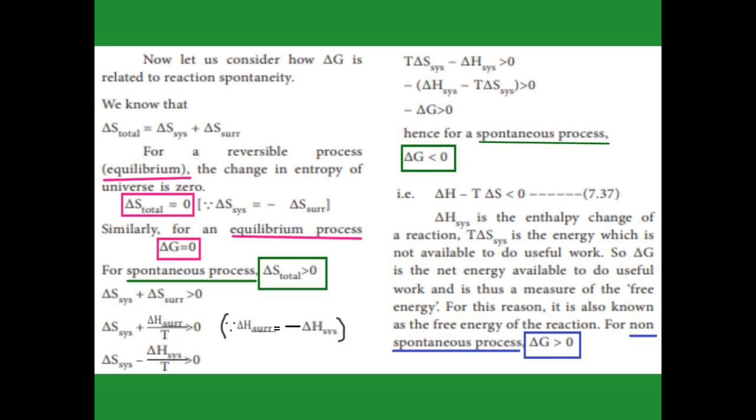Afterward, for a spontaneous process delta G is less than 0, so for a non-spontaneous process the delta G value is greater than 0. Now see the blue color. In an equilibrium process, delta G value is 0. For a spontaneous process, delta G is less than 0. For a non-spontaneous process, delta G is greater than 0.